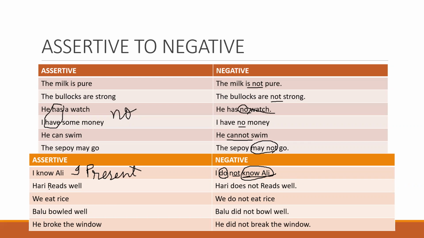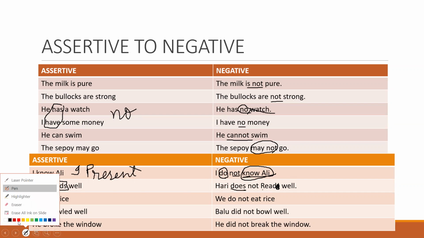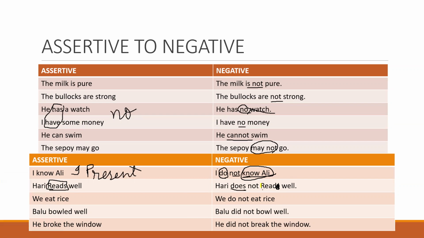Hari reads well. Hari is third person singular. What will you write? Hari does. Why does? Hari is third person singular, so does not read well, not reads. If one plural is there in a sentence, you cannot use another plural. So you will write Hari does not read well. See here, does is there.